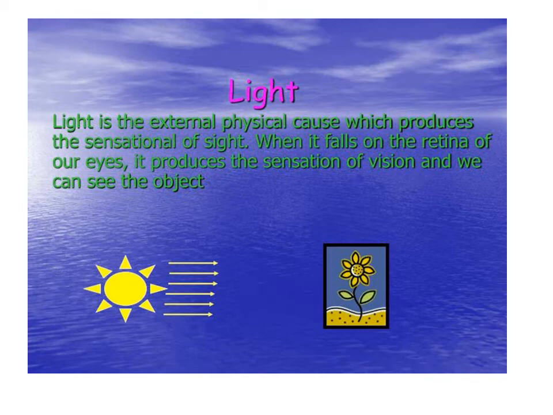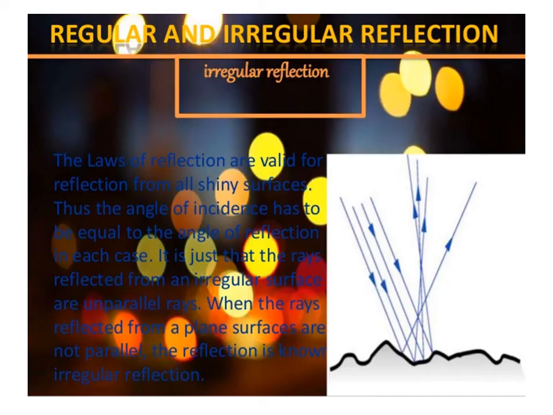When it falls on the retina of our eyes, it produces the sensation of vision and we can see the objects around us. So, this vision is due to reflection of light. There are regular and irregular reflection.